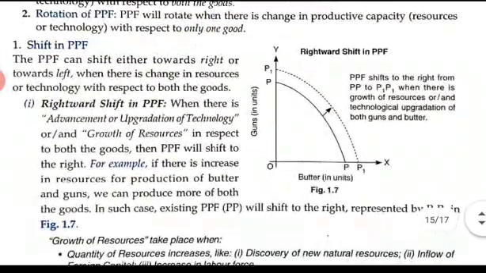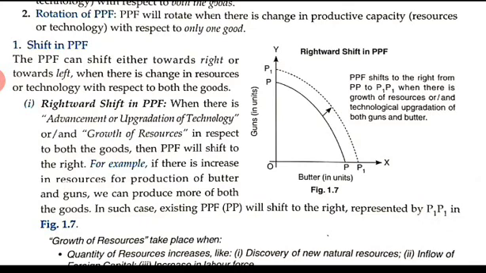The PPF can shift either towards right or towards left when there is a change in resources and technology with respect to both the goods. Suppose, for example, there is a rightward shift in PPF. If you see in this diagram, children, butter is being measured on the x-axis, gun on the y-axis.